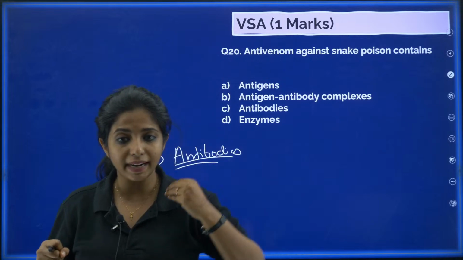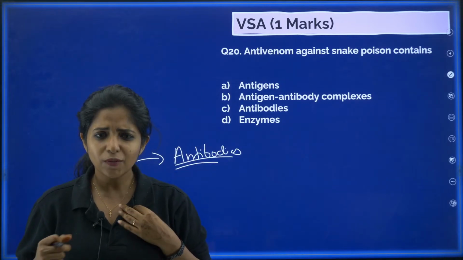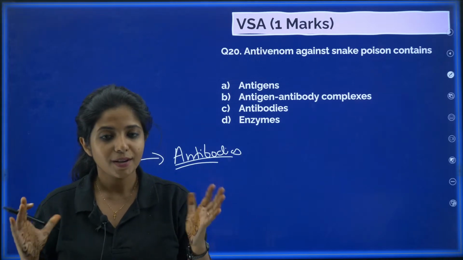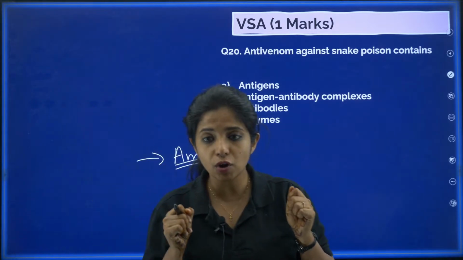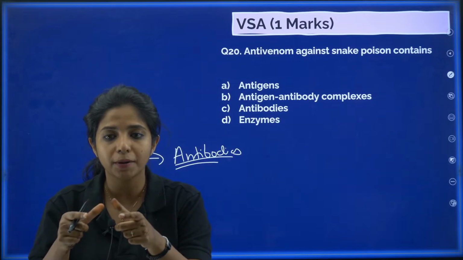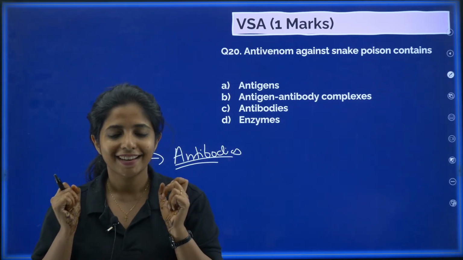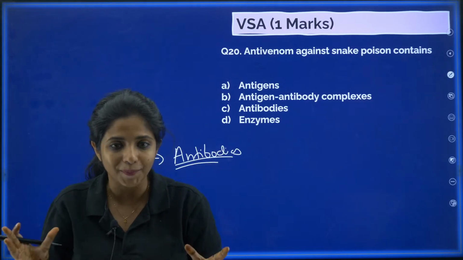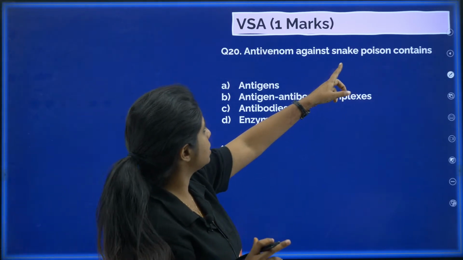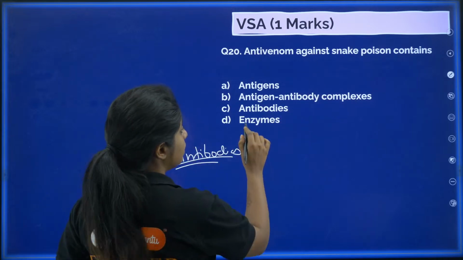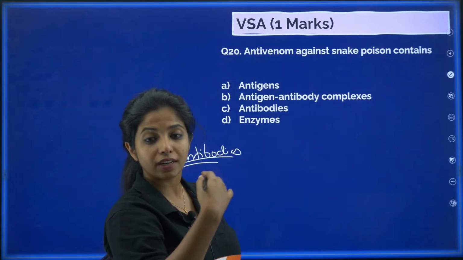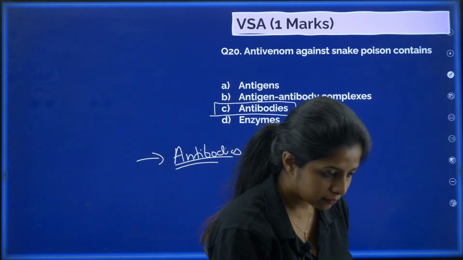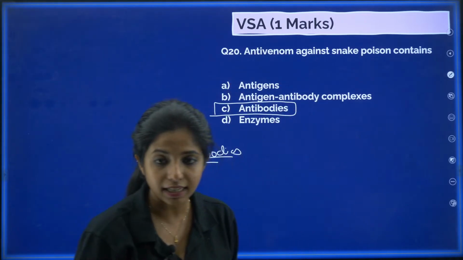When a snake bites us, we cannot wait for antibodies to be produced. It might take so long, we might die. So at this point of time, the doctor directly gives us antibodies that will help you fight against this particular thing. The antivenom which is given against the snake poison contains antibodies, my dear children. So your answer is C.